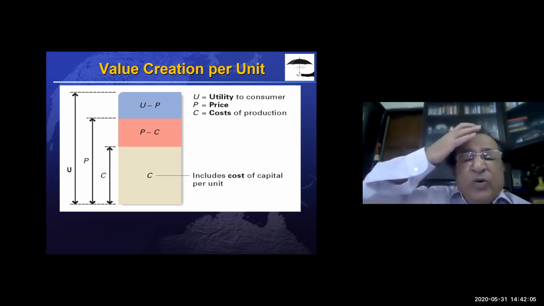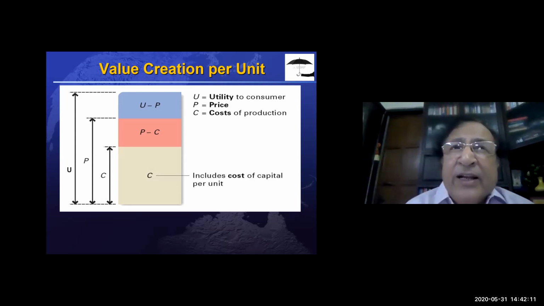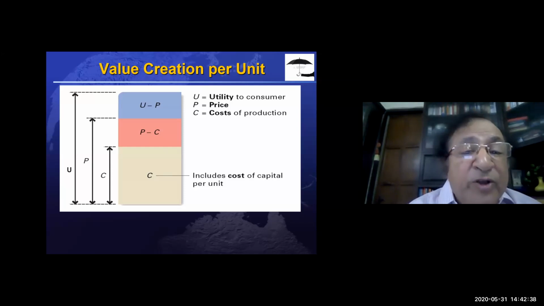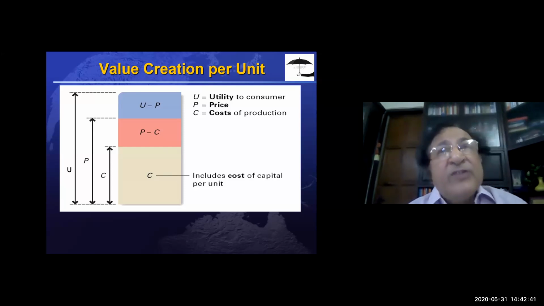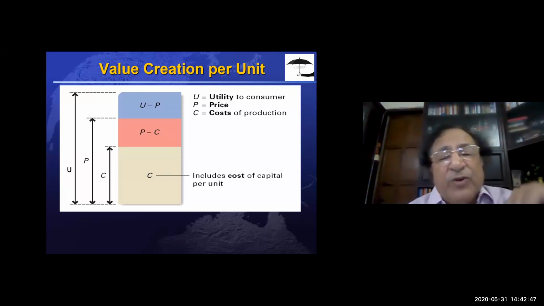Just to keep in your mind, understand this U better: consider U as the willingness to pay. If your willingness to pay is higher, then only you will buy. If willingness to pay is lower, then you will never purchase that item where U is lower than P. Your U may be higher than P. U is almost always higher than P. At the most, it will be the same, very close to P. And then C, of course.